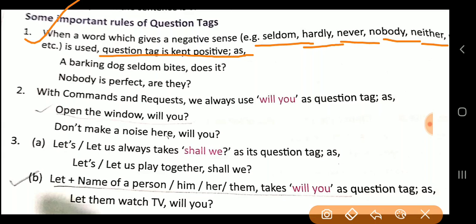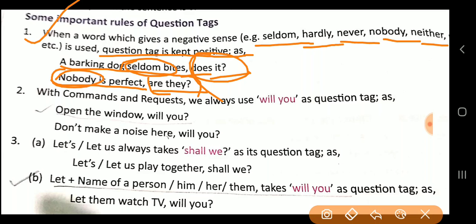As in, the barking dog seldom bites, does it? The second, nobody is perfect, are they? Already a negative sense has come into this sentence, and then again the question is here. So it is very important to remember that if you find a negative sense in the statement, this rule applies. The question tag is kept positive.